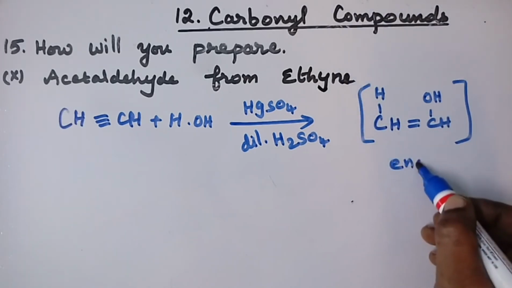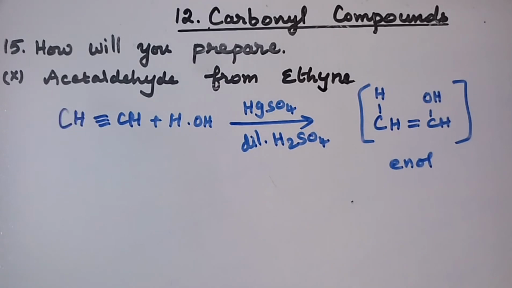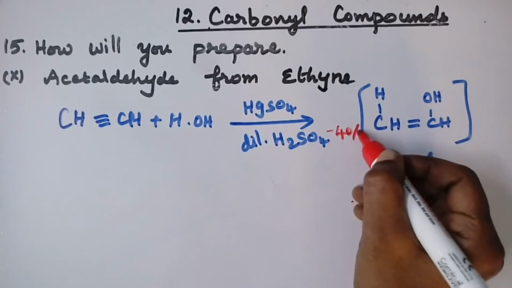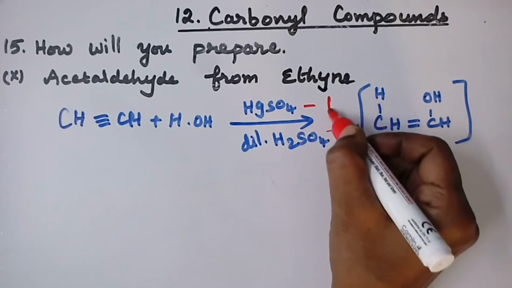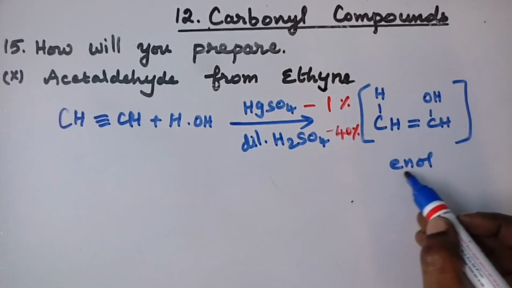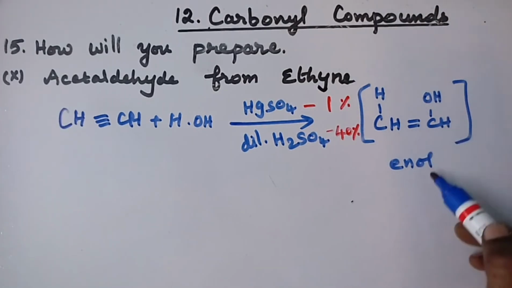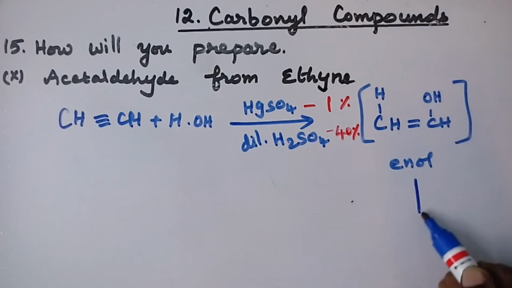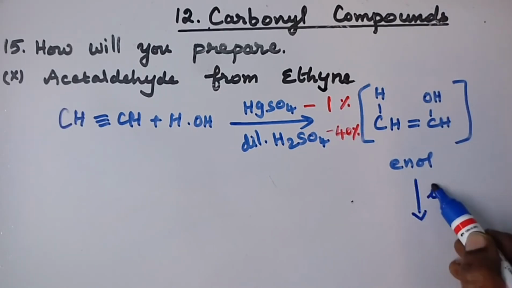The name is enol. Here sulfuric acid is taken 40%, and mercuric sulfate is 1%. En stands for this double bond and OL stands for alcohol group. Next step is it isomerizes.